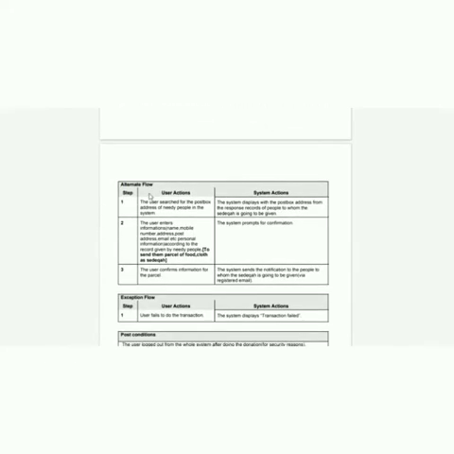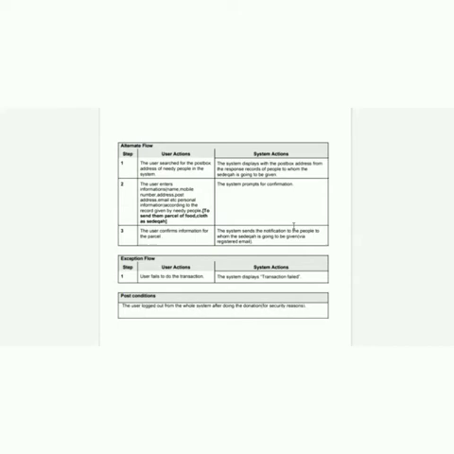If we go to the alternative flow, the user wants to send parcels of food or clothes to needy people for sadaqah. That's why the user searches for the post box address of needy people in the system. The system displays the post box address. Then the user enters information about the post box and other details of the needy people, and the system prompts for confirmation. The user confirms information for the parcel. The system sends a notification via registered email to the people to whom the sadaqah is going to be given.